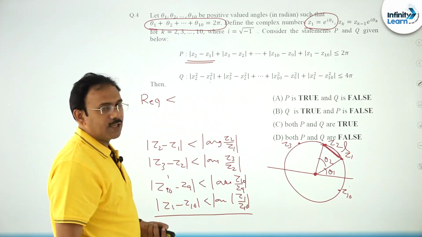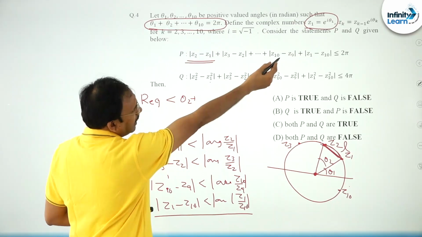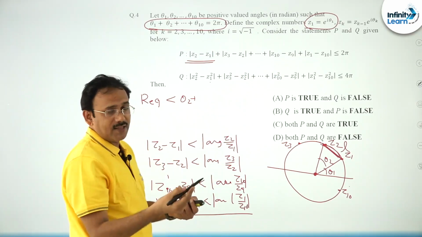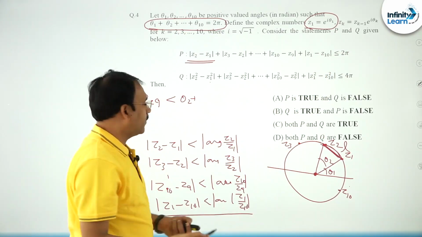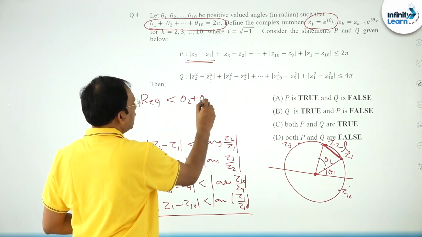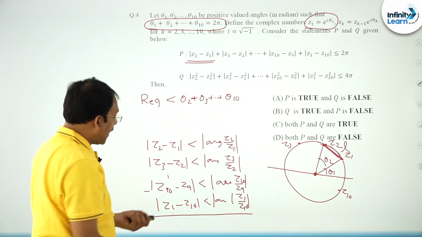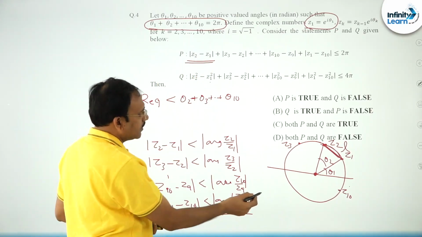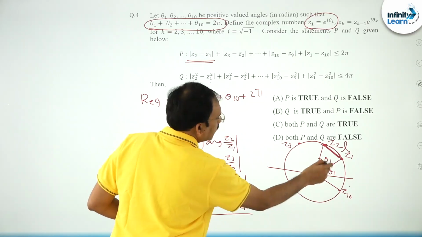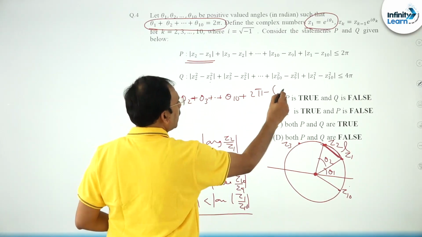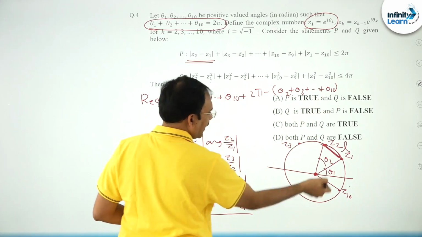So argument of Z2 by Z1 I can say is theta 2, because Z2 by Z1 is e power i theta 2. So the argument is theta 2, plus theta 3, and so on up to theta 10. And as the sum is 2 pi, this last angle I can say is 2 pi minus of theta 2 plus theta 3 plus and so on up to theta 10, am I correct?